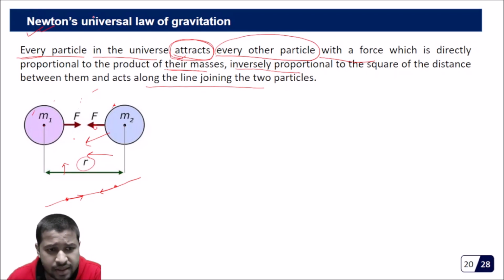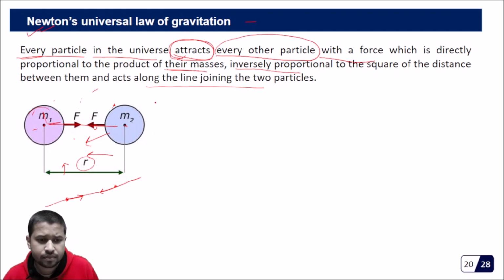This law is actually valid for point masses, but if they are not point masses, then it is valid for the centers of mass. But this will be true only when the distance between the masses is huge compared to the size of these bodies. That is the condition, and that is what we mean by point masses.